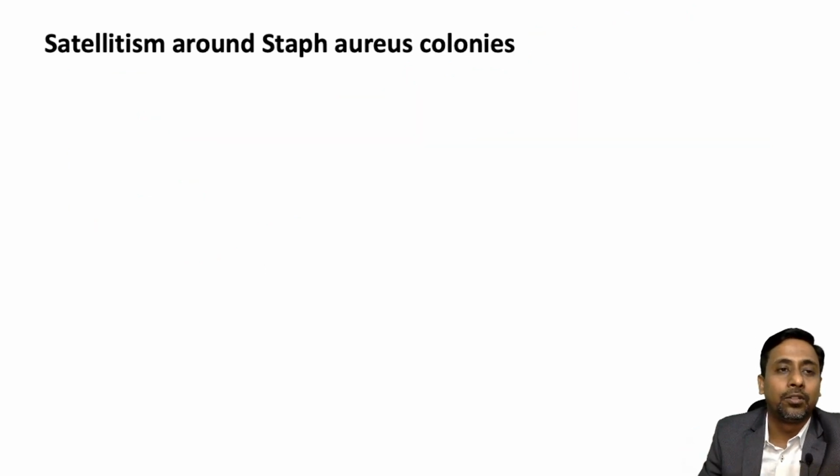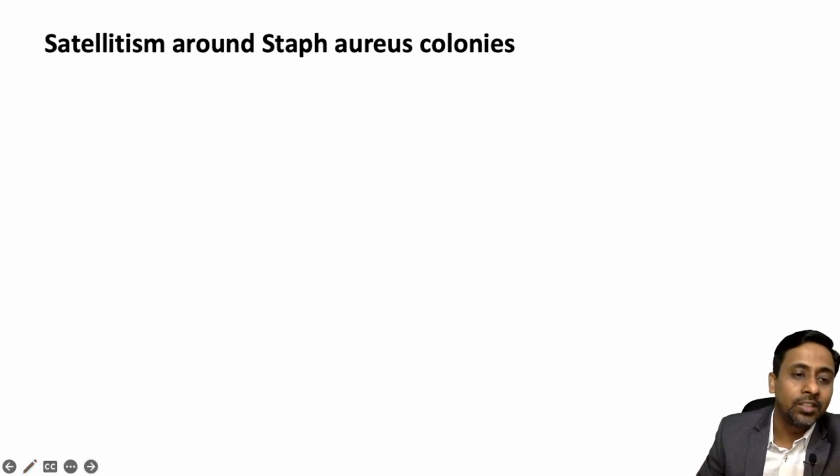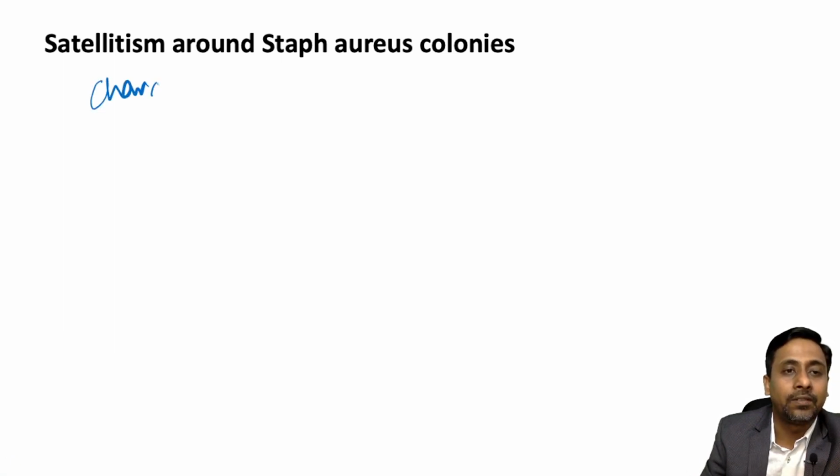Now the third option is satellitism around Staph aureus colony. In the previous option I told you that it may grow on blood agar if it is cultured along with Staph aureus. This satellitism is basically characteristic of Hemophilus influenzae.